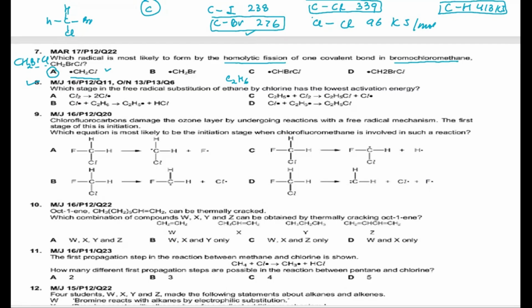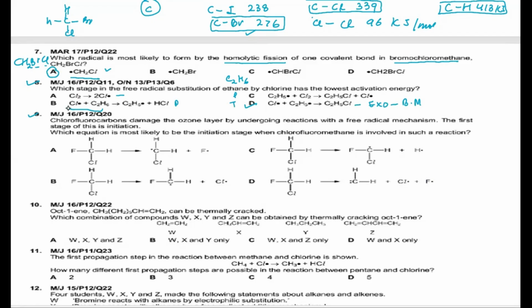So according to question number 8, this is a propagation step, this is the initiation step, this is again a propagation step, and this is my termination step. So part D will need the least activation energy, because a bond making is taking place. Coming to question number 9.